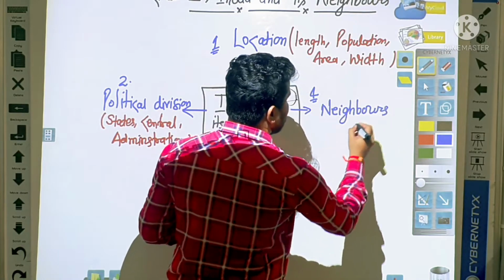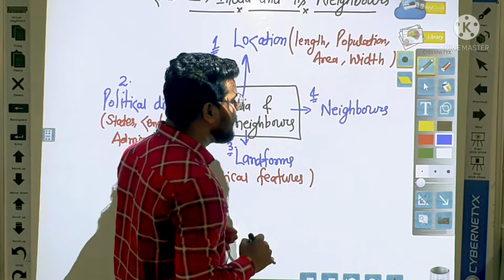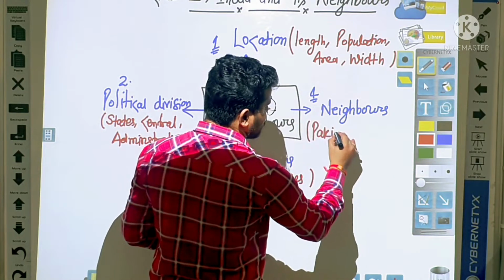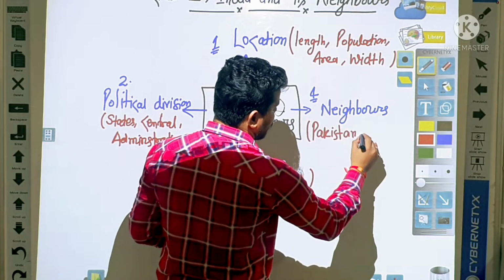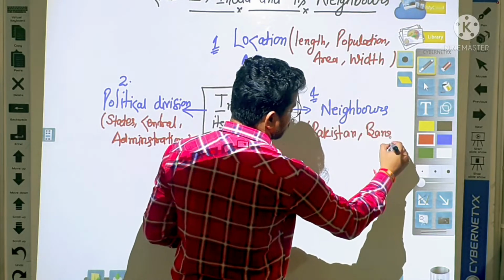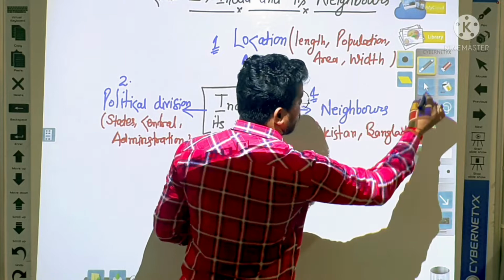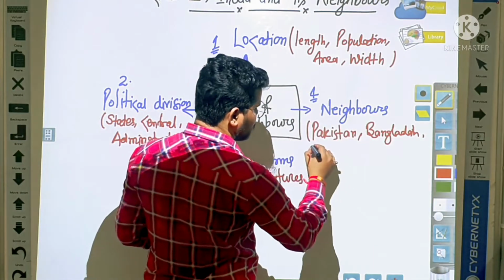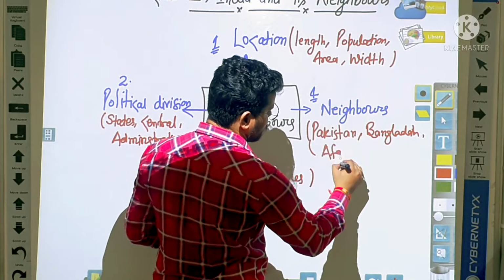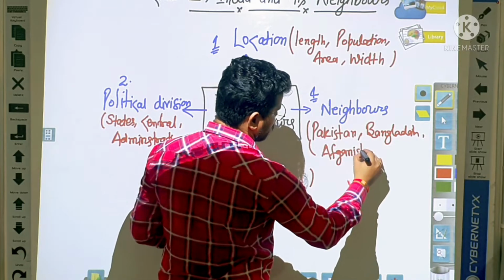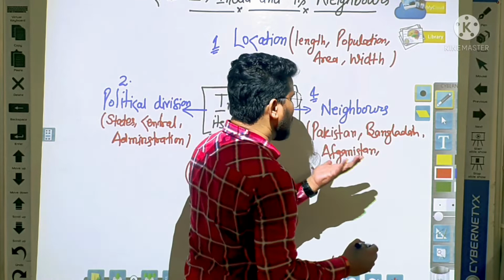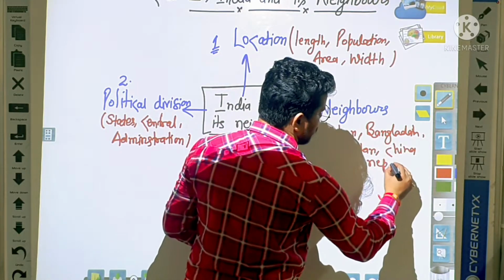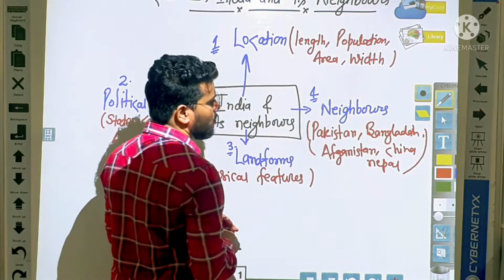In neighbors we will see Pakistan, Bangladesh, Afghanistan, China and Nepal. We will learn about all these.